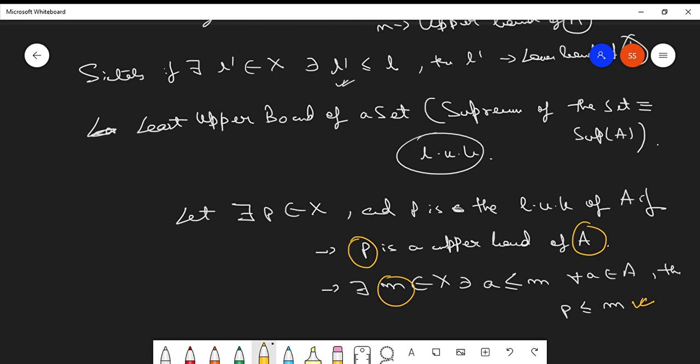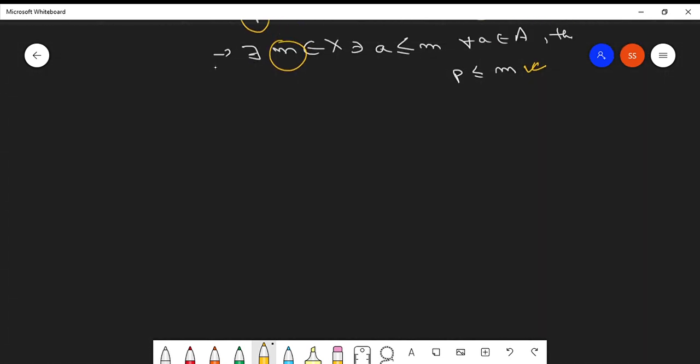Similarly, you can also form the concept of greatest lower bound. Here you have least upper bound, and the converse condition tells you the greatest lower bound, got it. So let's see what is the greatest lower bound condition. That is also pretty simple. Similarly, if you have some B which is a subset, in the above case we had considered A to be a non-empty subset of X, here we are considering B as the non-empty subset of X.